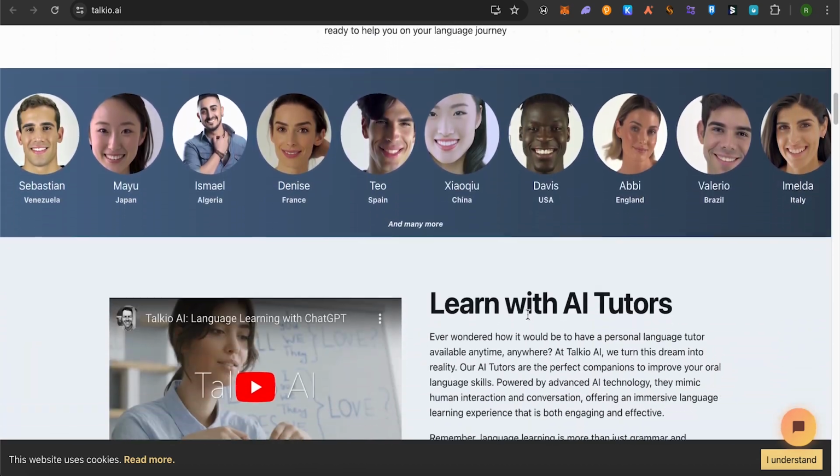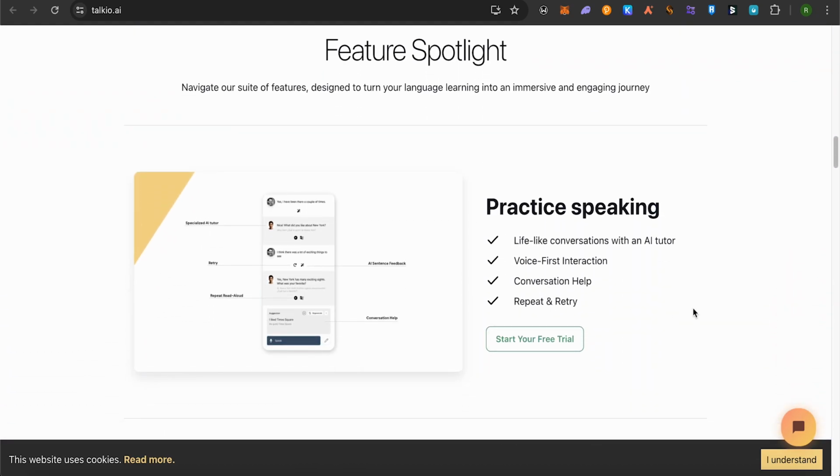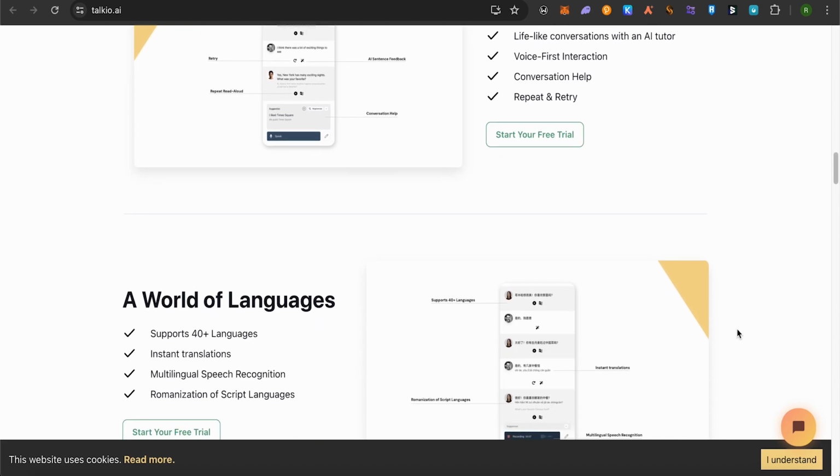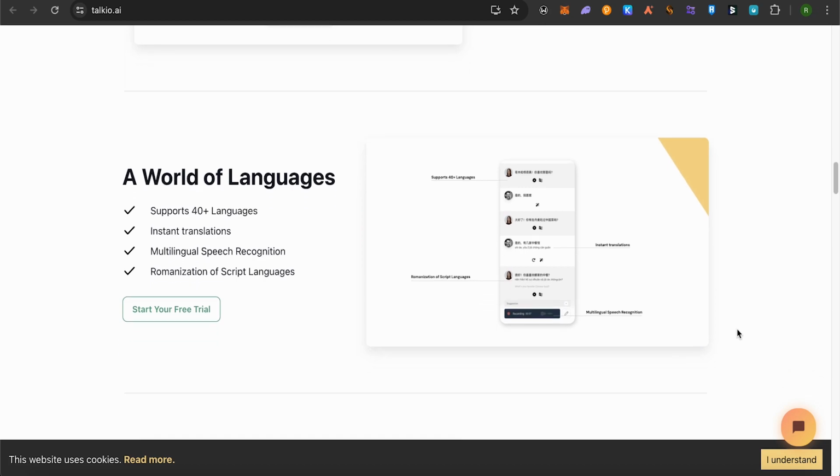After logging into your account on Talkio AI, you would be able to find various features that will help you practice the language. You can practice by speaking, and the AI would be able to recognize whatever you are saying, and the AI would be replying to you according to your sentences, and you would also be getting the text format of whatever you are speaking. Also the AI is speaking. You would be getting suggestions as well, so you can just simply speak to the AI just the way you speak to any human out there, but you would be getting the realistic conversation building replies from the AI that would be quite helpful for you in order to learn the language and practice it.